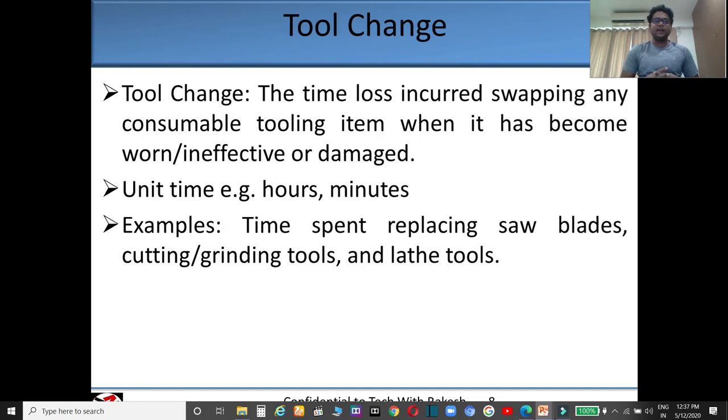Tool change. Under the tool change, the time loss incurred swapping any consumable tooling item when it has become worn, ineffective or damaged. When you are going to change the tool, if it is ineffective or broken, that is called time lost in tool change. It is also measured in hours or minutes. Time spent in replacing saw blades, cutting grinding tools, and lathe tools are examples of tool change.